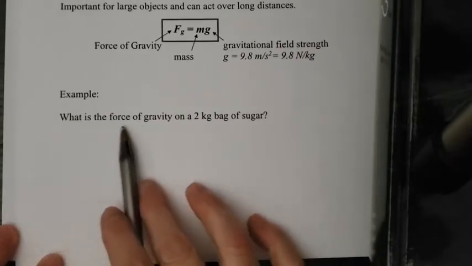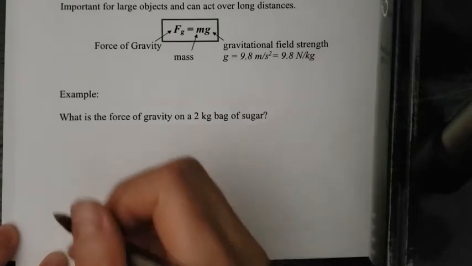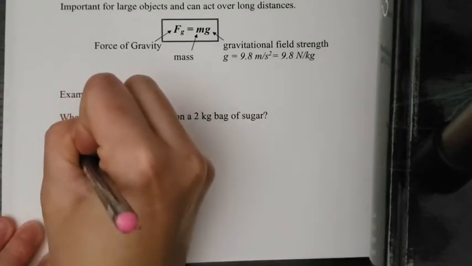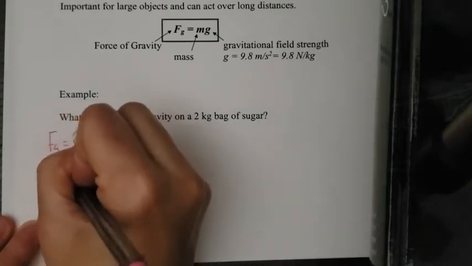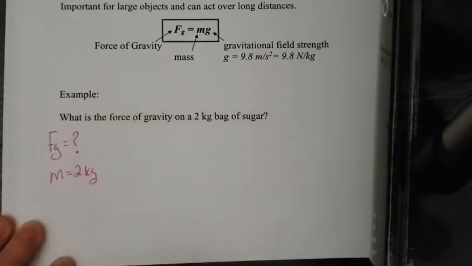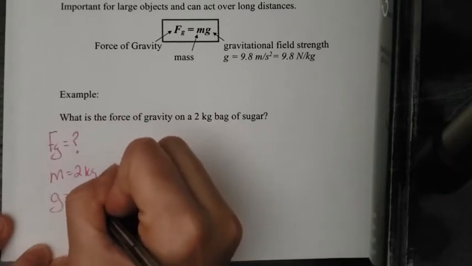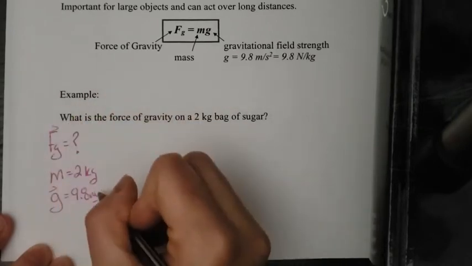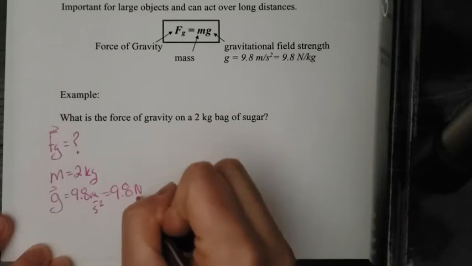So the question says, what is the force of gravity on a 2-kilogram bag of sugar? First thing we need to do is write down the given information. Well, I'm looking for the force of gravity, so Fg question mark. The mass is 2 kilograms. And I do know one more piece of information. I know the gravitational field constant, little g. I know little g on Earth is 9.8 meters per second squared, down. Or I could change the units to newtons per kilogram.